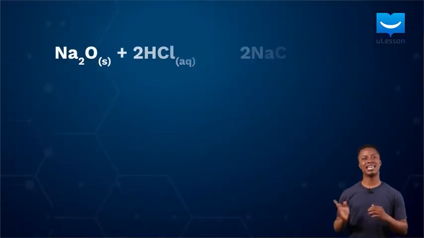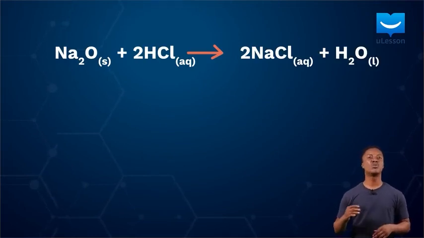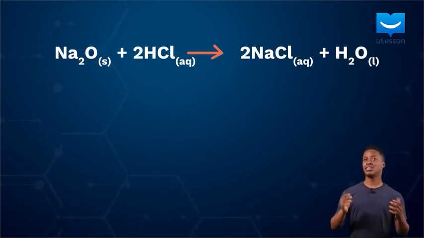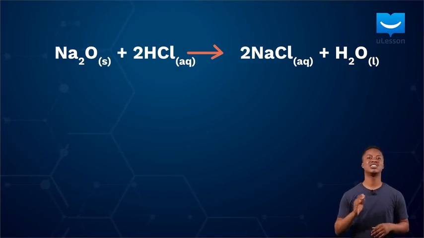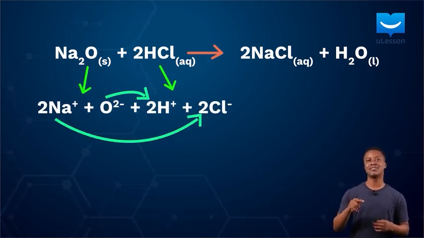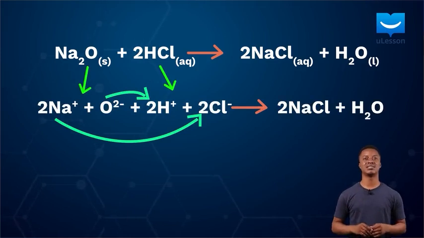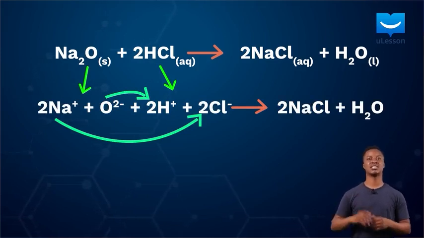Now, some substances could participate in this neutralization reaction without releasing their hydroxide ions. An example is sodium oxide, and here is the reaction. As you can see, it also produces salt and water. These reactions show that a substance can neutralize an acid without producing the hydroxide ion. The base simply provides a negative ion that can accept the hydrogen ion provided by the acid, as you can see when we expand this reaction.